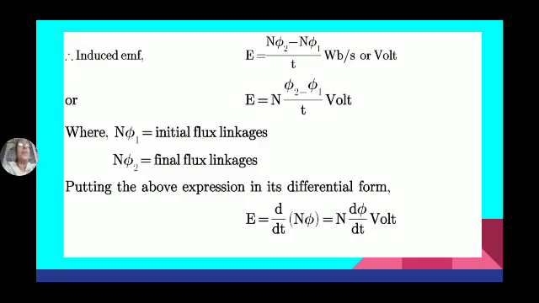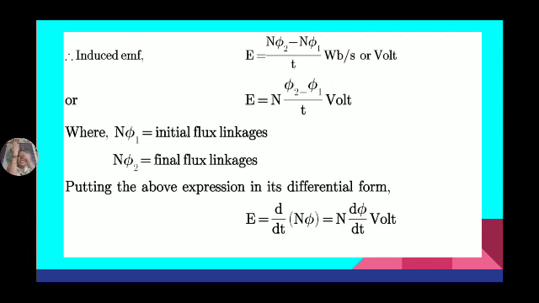So now N is the number of turns. The flux linkage with the coil is nothing but the product of the number of turns and flux. When it is not in the magnetic field, let us assume the initial flux is phi 1. When it is kept in the magnetic field, the final flux is phi 2. So what are the flux linkages? N phi 1 is the initial flux linkage, N phi 2 is the final flux linkage. Moving from here to here, the time taken is T seconds.